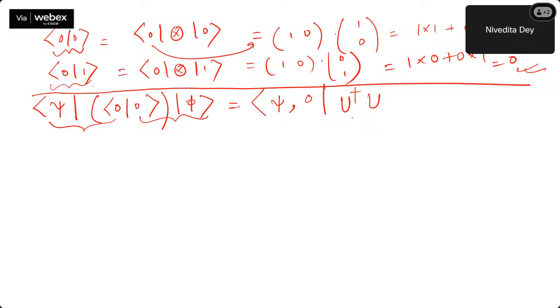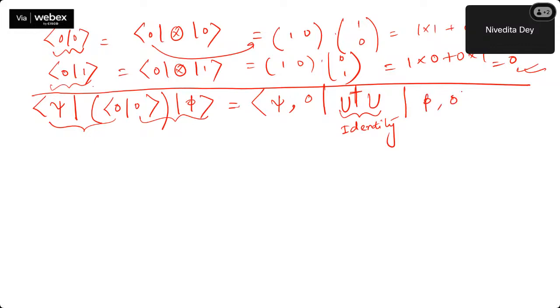U dagger U. What is dagger? Right now you should be able to know. And definitely for those asking about inverse: just like U into U inverse is 1, it's an identity operator. Absolutely, this is an identity, nothing else. And this is dagger. So U dagger U, I'm again introducing, just like I introduced initially the 0, 0 scalar product or inner product form. So this is nothing but phi and 0.